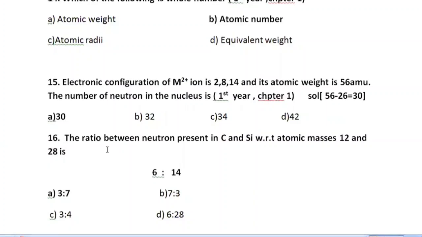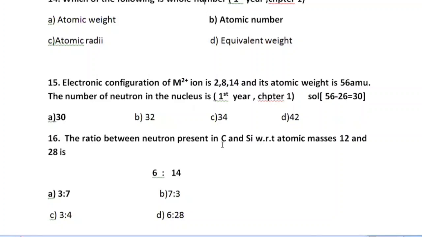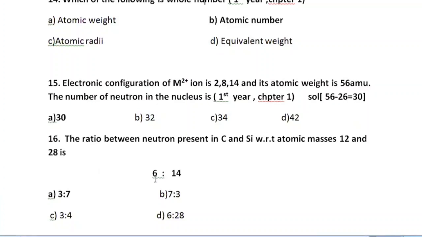16th MCQ is, the ratio between neutrons present in carbon and silicon with respect to atomic masses 12 and 28 is? As you know, again, neutron is calculated by the A minus Z method. So carbon is 6, 12 and silicon is 14, 28. So the ratio between carbon and silicon neutrons comes to be 6:14. But in the simplest whole number ratio, you can say that 3:7. As 3:7 cannot be split further, A option is correct here.